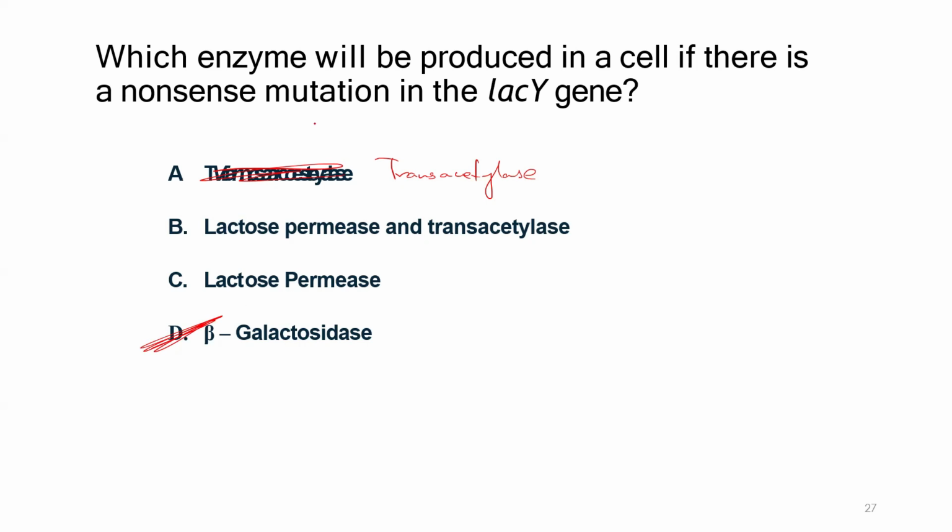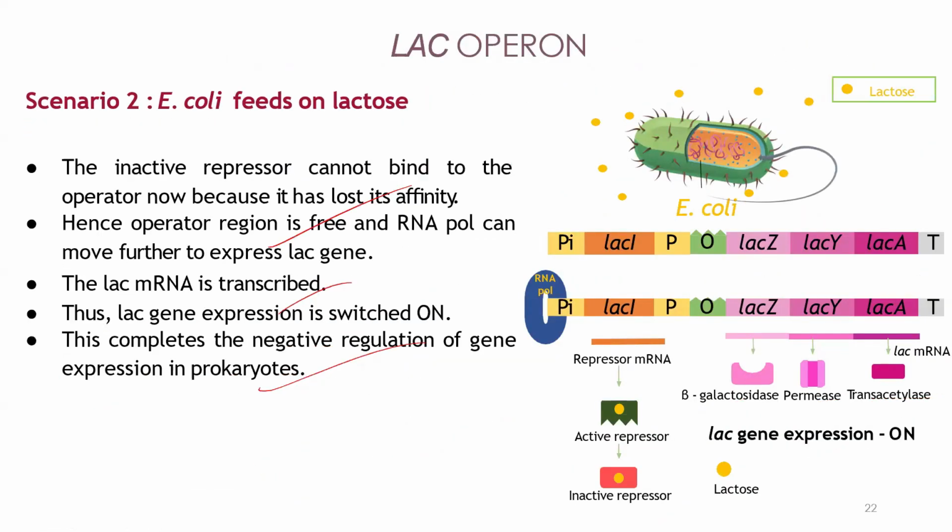So see here, what he's saying: which enzyme will be produced in a cell if there is a nonsense mutation in the LacY gene? There is some mutation in the LacY gene, and it does not allow LacY to express. If it is not expressed, then because of the terminator, LacA will also not be expressed. Then which enzyme will be produced? Only LacZ, that is nothing but beta-galactosidase. Understood? Read the question carefully.